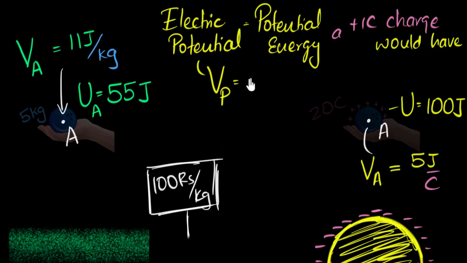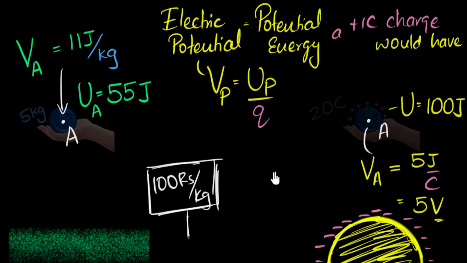And the way you calculate is you take the potential energy and you divide by the charge to calculate how much you get per coulomb. And the unit for that would be joules per coulomb. But it turns out that joules per coulomb is also called, because it's used so often, it's also called volt. Named after the physicist Alessandro Volta, who invented the very first battery. Okay, so volt is just joules per coulomb.